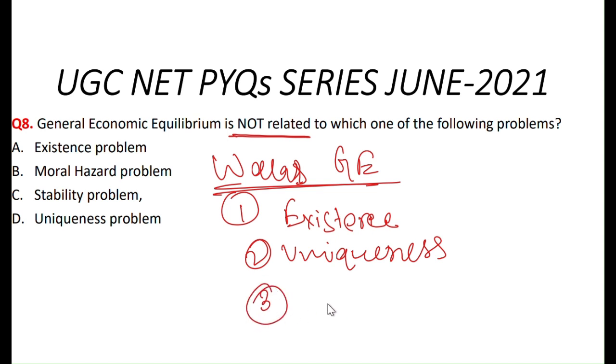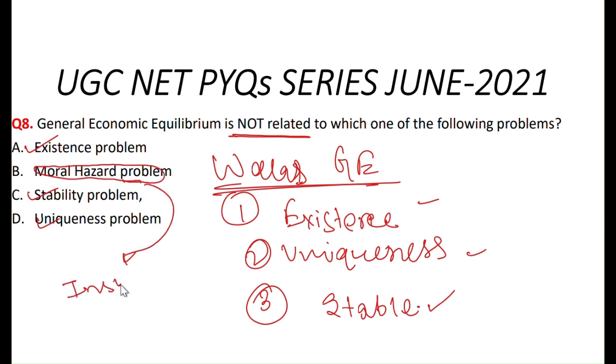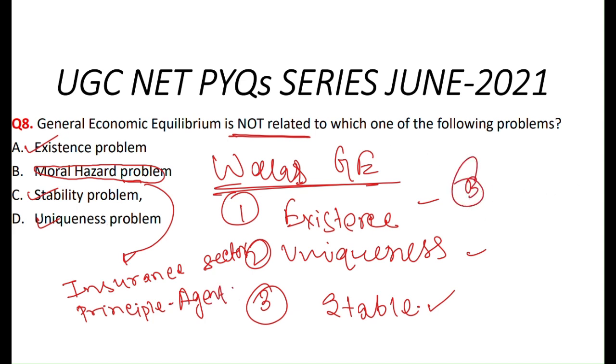And number three, the equilibrium must be stable. These three are the conditions of Walras general equilibrium. Here existence, stability, uniqueness are there, but moral hazard is not related to general equilibrium analysis. Moral hazard is related to the insurance sector problem or the principal agent problem. So option B is the correct answer.